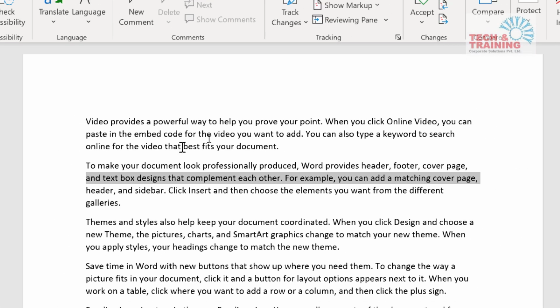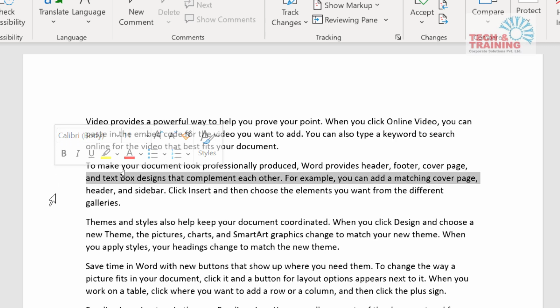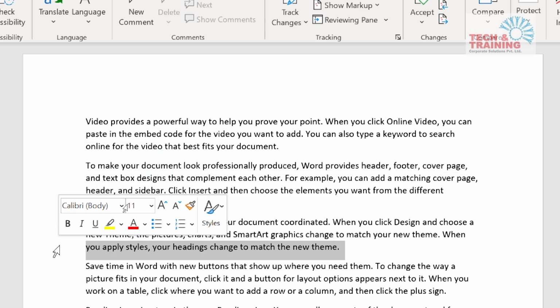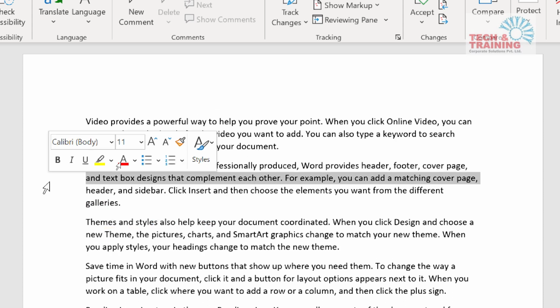But instead of selecting the entire line like this, I'll use the arrow. When I move the arrow on the left hand margin, you will get to see an arrow and I can select the line like this. It's a very simple technique. See, I get the mouse arrow on the left hand pane and I click here and I get the line selected. So that's a very simple thing.